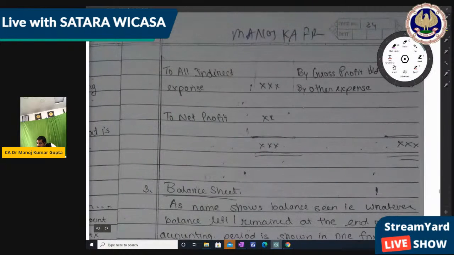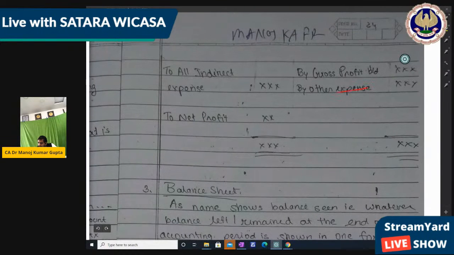So this is all indirect income, right? All indirect expense यहाँ पे आ जाएगा, and then we get the net profit as a balancing figure. Okay. Then